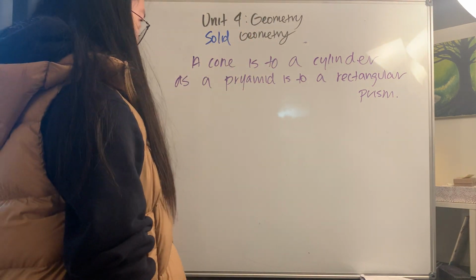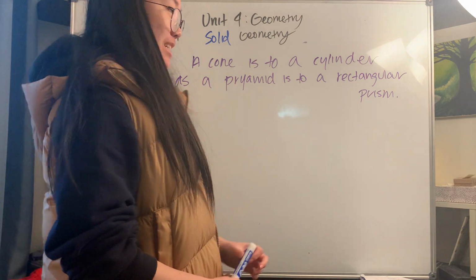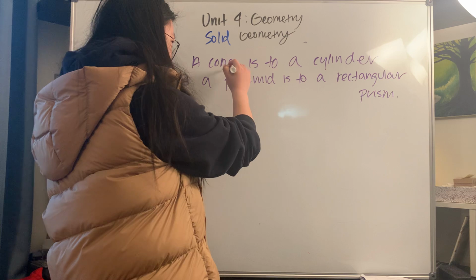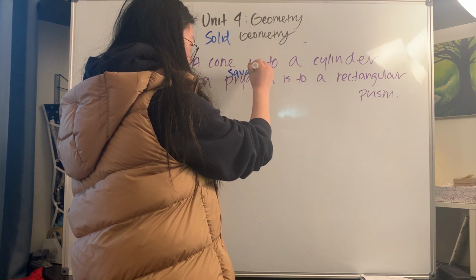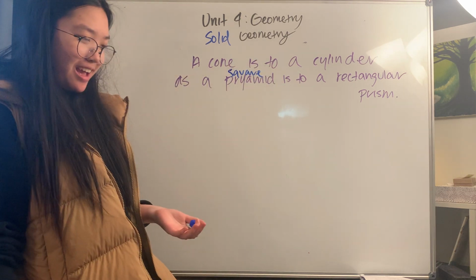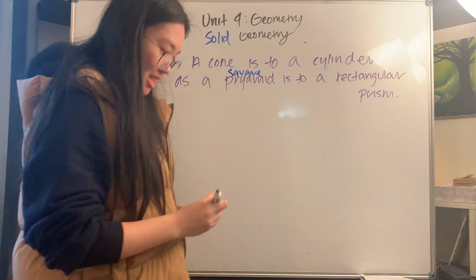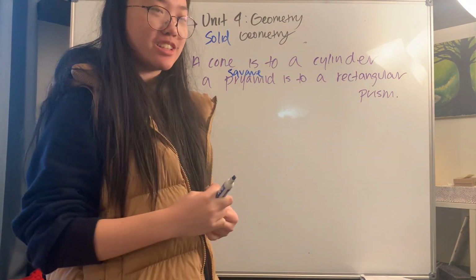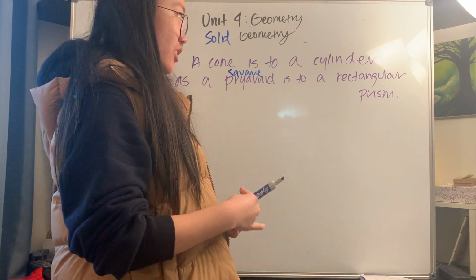A cone is to a cylinder as a pyramid is to a rectangular prism. But before, well, I should say a square pyramid is to a rectangular prism. And before we start talking about this comparison, let's go over what actually a cylinder is and how to find the surface area and the volume.